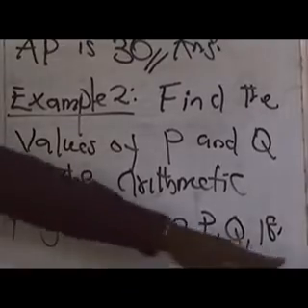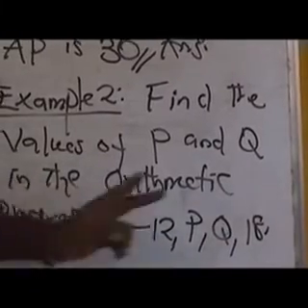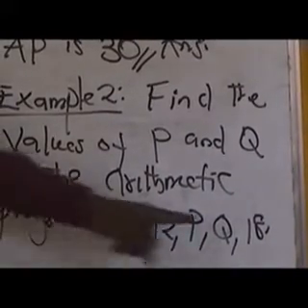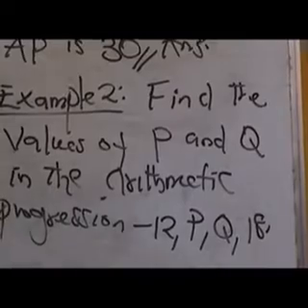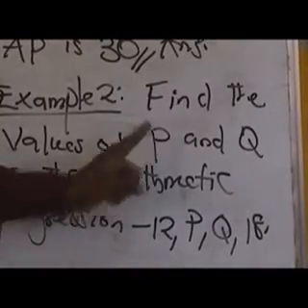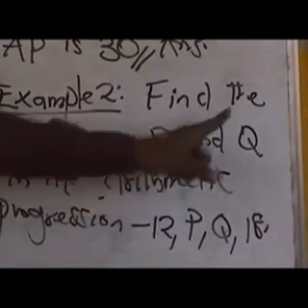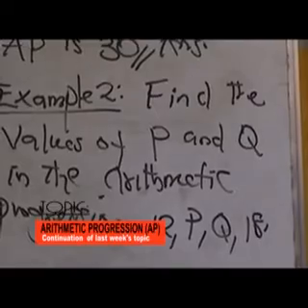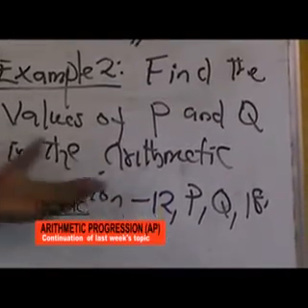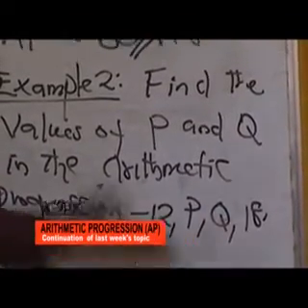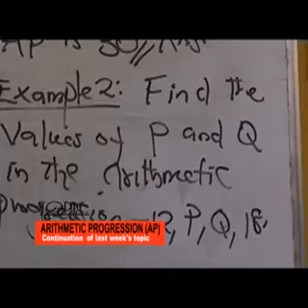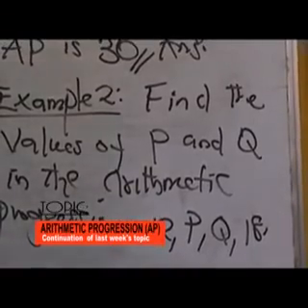These are the progression given, the sequence. But two things are missing, the P and the Q. What do you do? How do you go about it? By way of solving, if you are able to get the values of P and Q, then you will get the full mark. But a lot of students are confused when they see questions like this. Please listen carefully as we go about the solving. Let's take the solution.